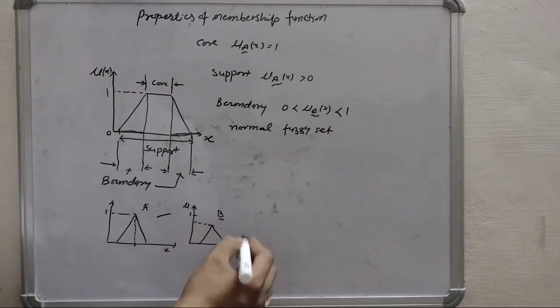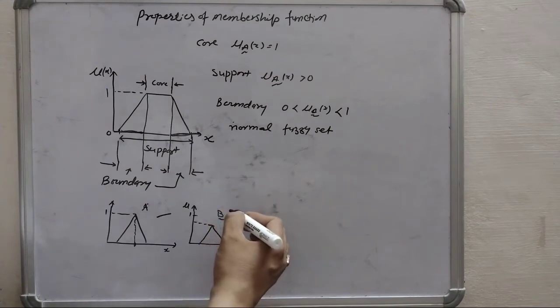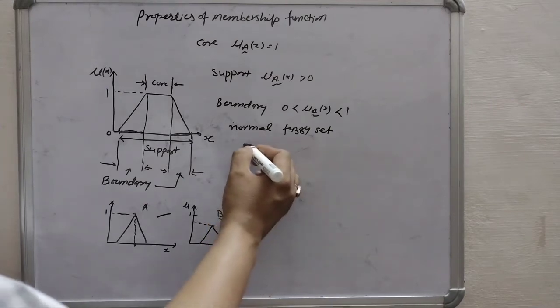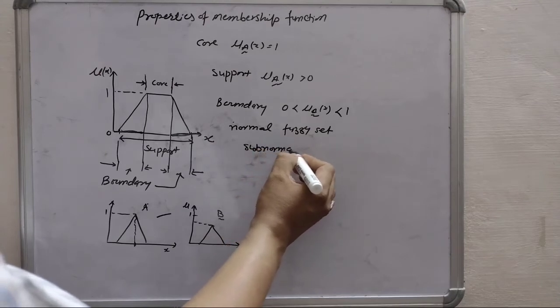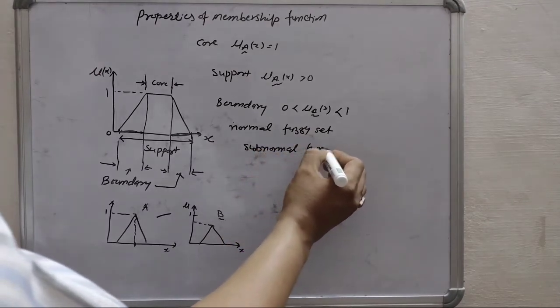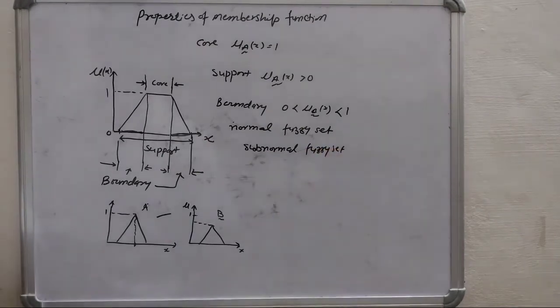So in this case B set is called a subnormal fuzzy set. Means the set which is not having any element with full membership value is called a subnormal fuzzy set.